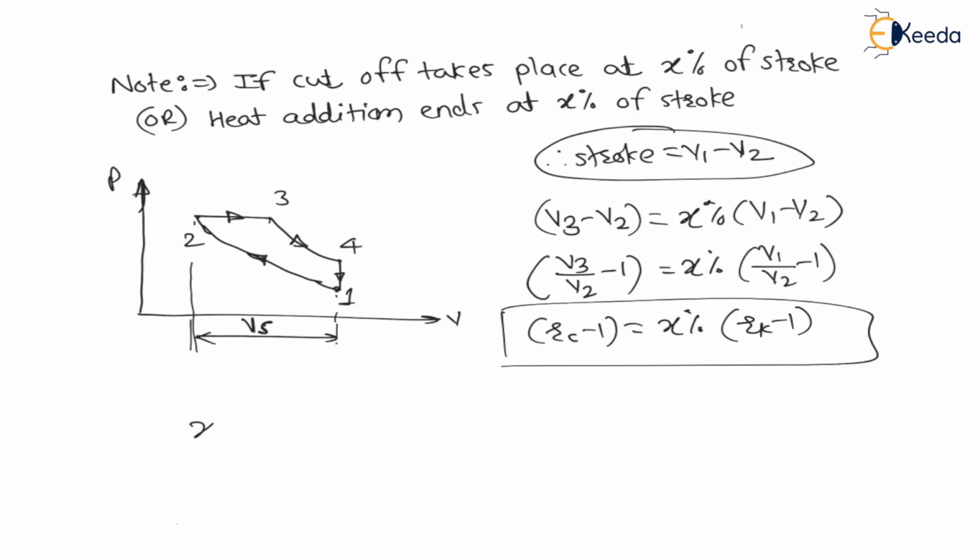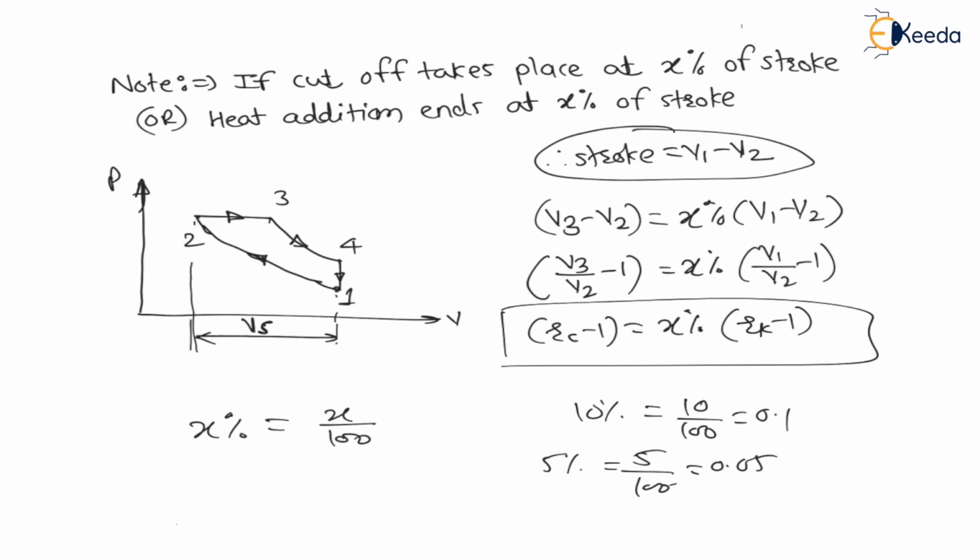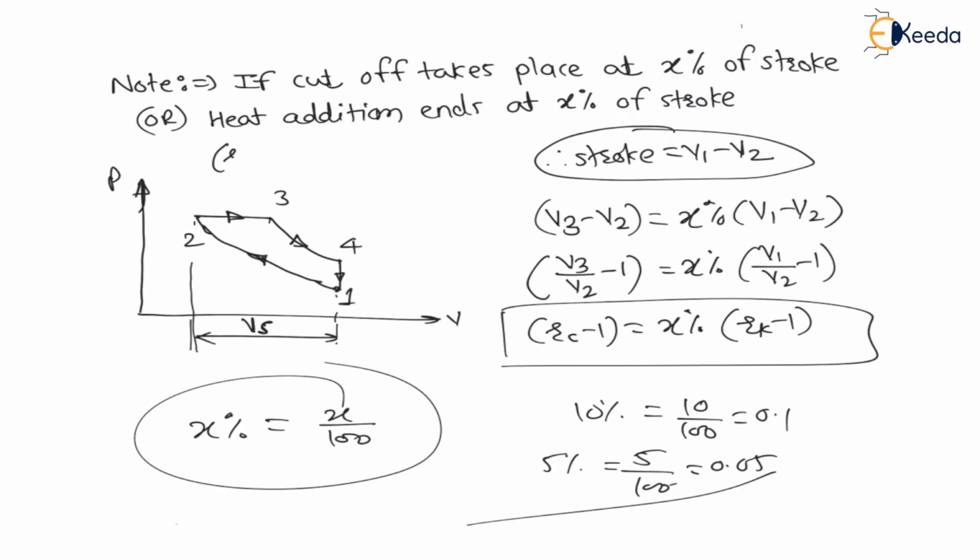And my dear students, X% is nothing but X divided by 100, right? Let us say 10%. 10% means 10 divided by 100, which is nothing but 0.1. Let us say 5%. 5% means 5 divided by 100, which is nothing but 0.05. This is how we can calculate X%. And if cutoff takes place at X% of stroke or heat addition ends at X% of stroke, then it is nothing but Rc minus 1 is equal to X% of Rk minus 1.